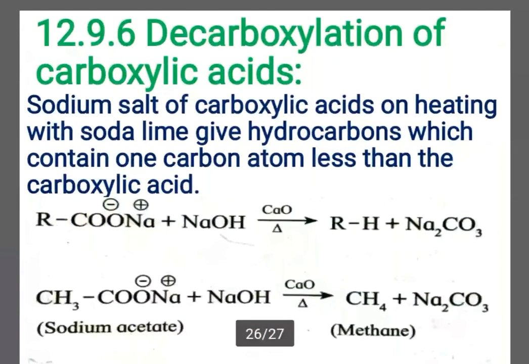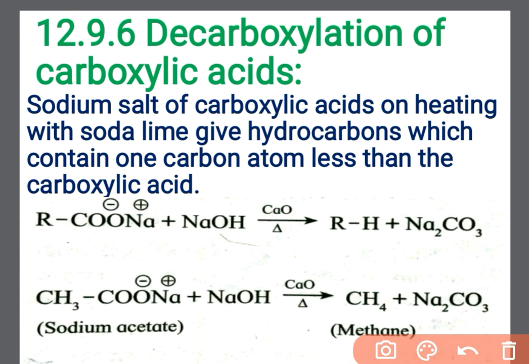Next, decarboxylation of carboxylic acids. First, what is decarboxylation? Decarboxylation means removal of CO2 from the carboxylic acid group. Sodium salt of carboxylic acids on heating with soda lime gives hydrocarbons which contain one carbon atom less than the carboxylic acid. See here, RCOONa plus NaOH, in the presence of soda lime, means CaO, calcium oxide.